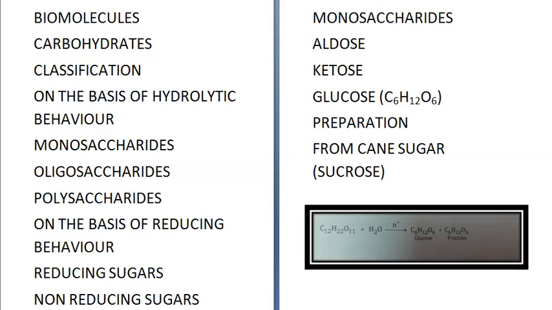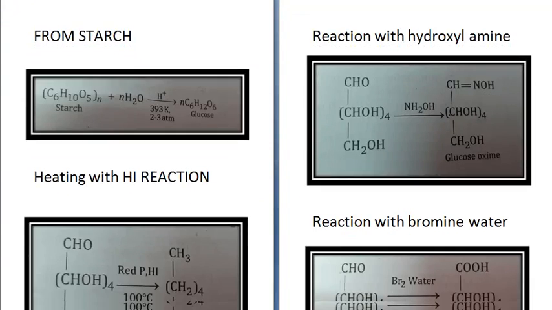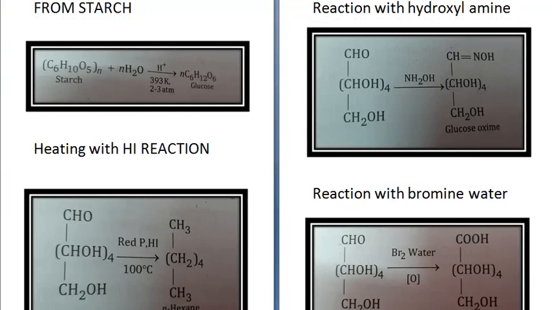Second method of preparation of glucose is from starch. The formula of starch is (C6H10O5)n. n molecules of C6H10O5 plus n H2O give n C6H12O6. This reaction takes place at 393 Kelvin temperature and a pressure of 2 to 3 atmosphere. So we get glucose.